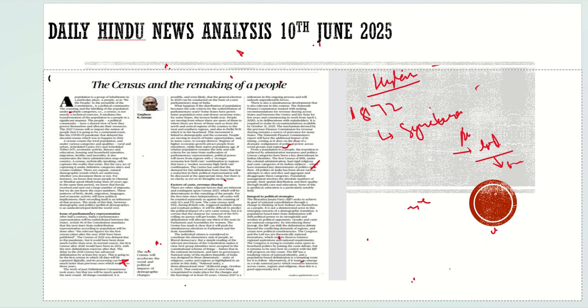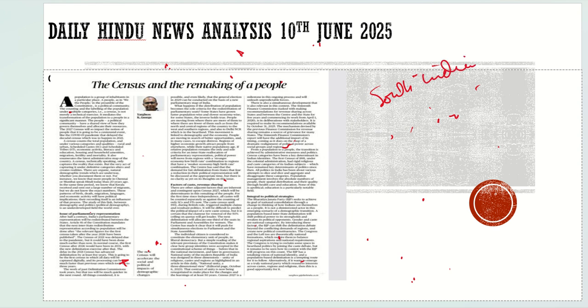It was during the time of Indira Gandhi, when it was proposed that the states should go for population control. With respect to this, the South Indian states did great. They controlled the population. But while they were controlling the population, the North Indian states cared less about population control. They did not care that much. This whole discussion is happening in the year 1971.